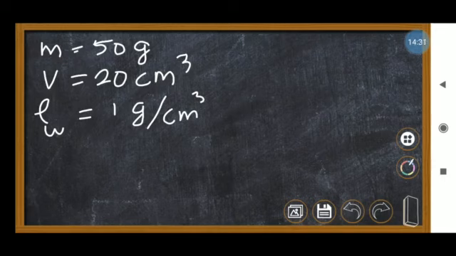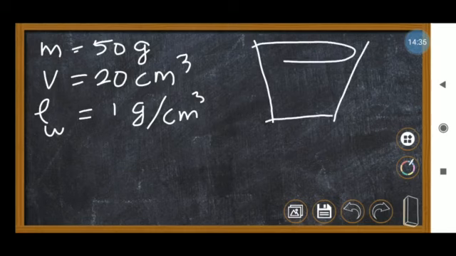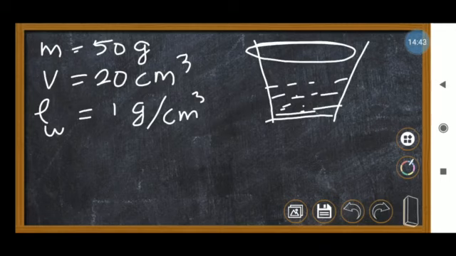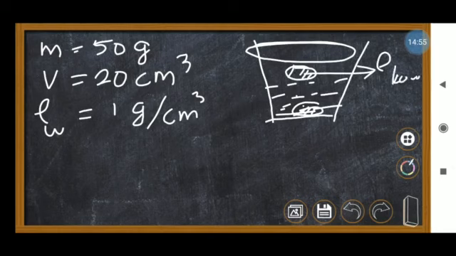The condition is, see here, when you have taken any object, if I take a container here and put some water in it, you know that when the object's density is low, it will float. When the density is very high, it will sink. So density low means it will float, density high means it will sink. Okay, so we have to find the density.